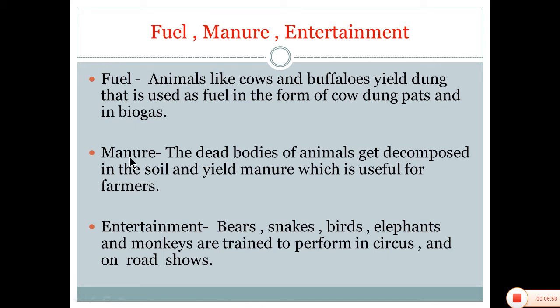People also use manures for the field. The dead bodies of animals get decomposed in the soil and yield manure, which is useful for the farmer. Apart from this, humans use animals for their entertainment.